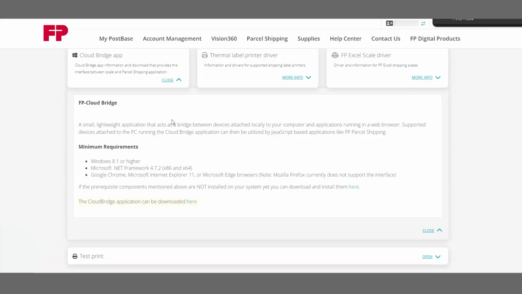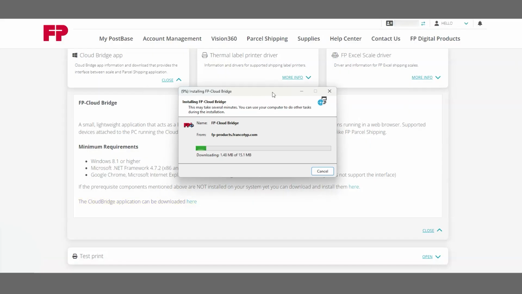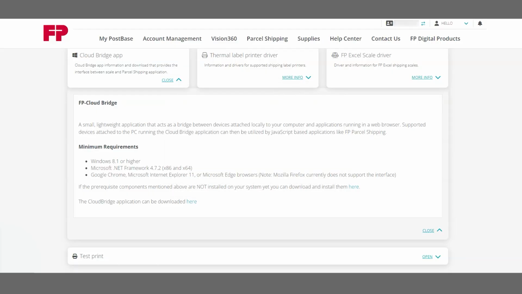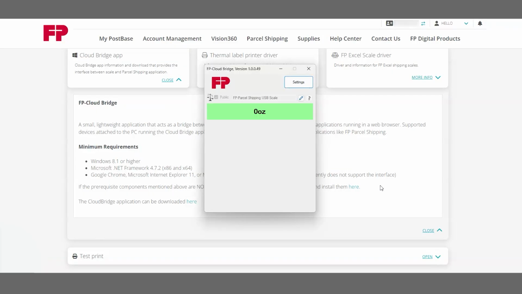the last sentence. The install process will now begin. Follow the install prompts, and once installed, the CloudBridge application will now work with the connected scale.